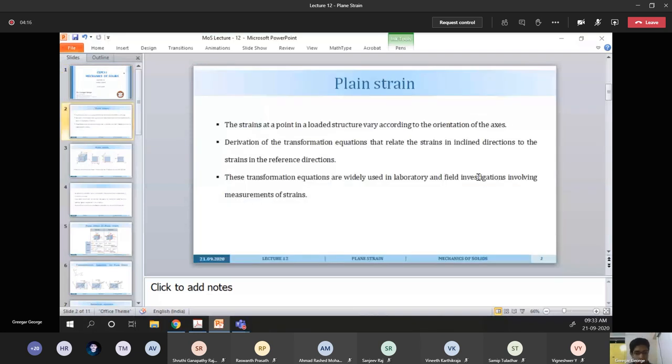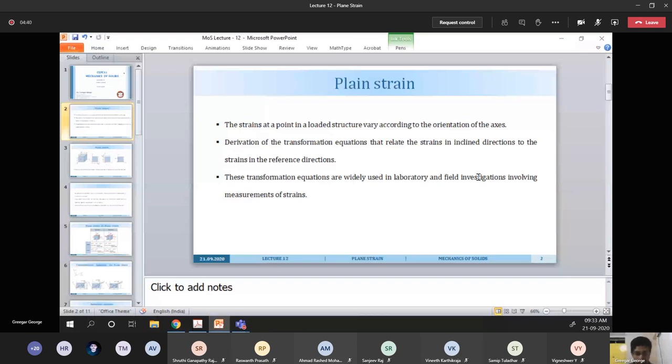So, analogous to stress, the strains at a point in a loaded structure also vary according to the orientation of the axis. So the derivation of these transformation equations: like in stresses, where stresses were defined at some particular location and we were trying to figure out the stresses in an inclined direction.